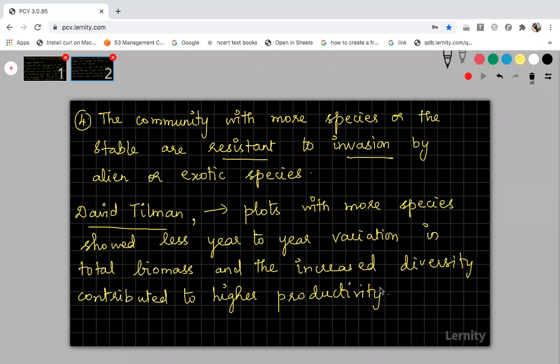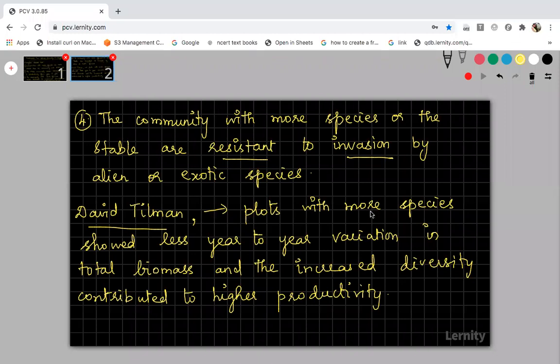Also, the decomposers present in the soil will also be very good. Okay, so producers are the basic organisms which should be present in a community. If producers are there, then obviously the other species will also follow in a good manner. Okay, so this is the concept of David Tillman.